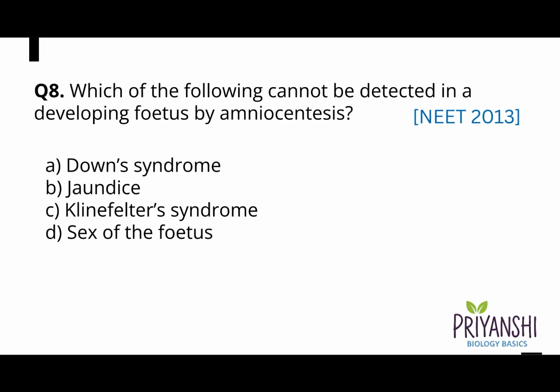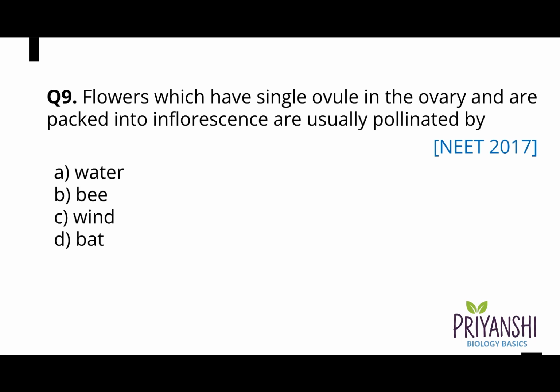Question 8. Which of the following cannot be detected in a developing fetus by amniocentesis? A. Down syndrome, B. Jaundice, C. Klinefelter syndrome, or D. Sex of the fetus. And the correct answer is option B. Jaundice.